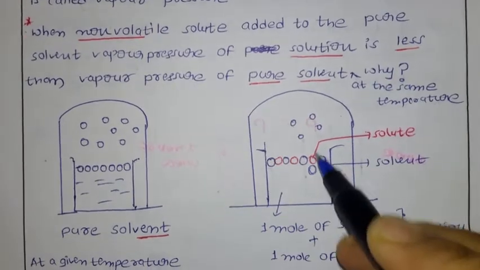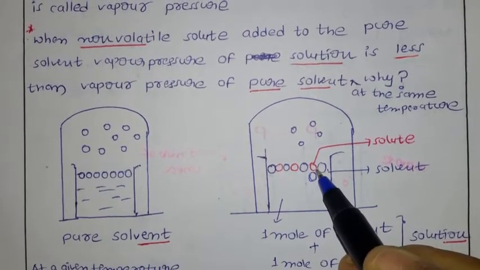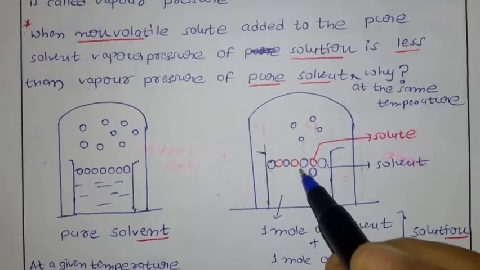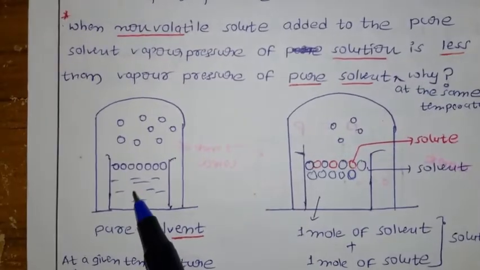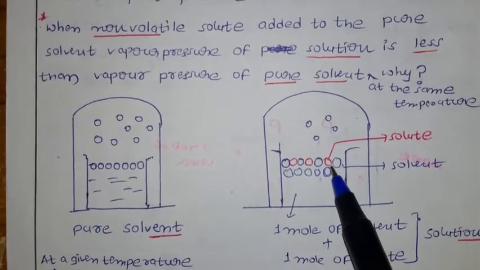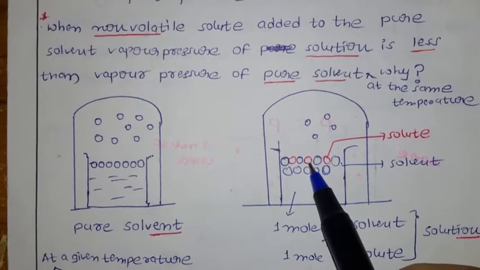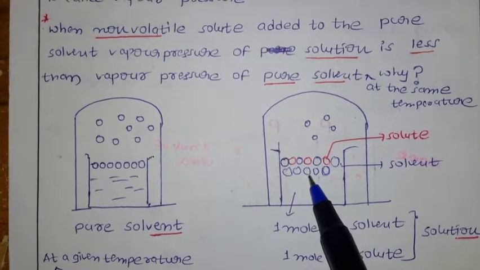The solvent molecule wants to escape. But above it we have the non-volatile solute, which is not going to vaporize, so it is going to stop the molecule. Because of this reason, if you see, with only pure solvent it is going to evaporate easily. But with a non-volatile solute, the red one does not vaporize, so it is going to stop the vapor.